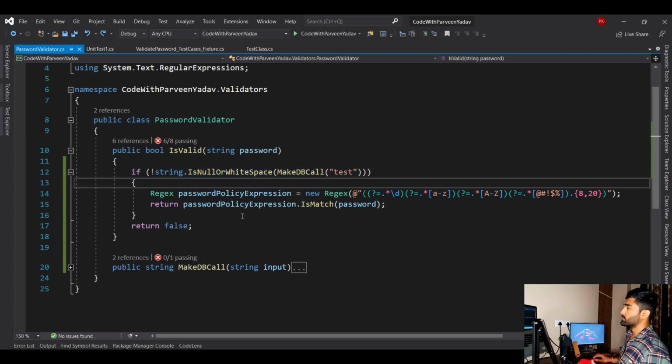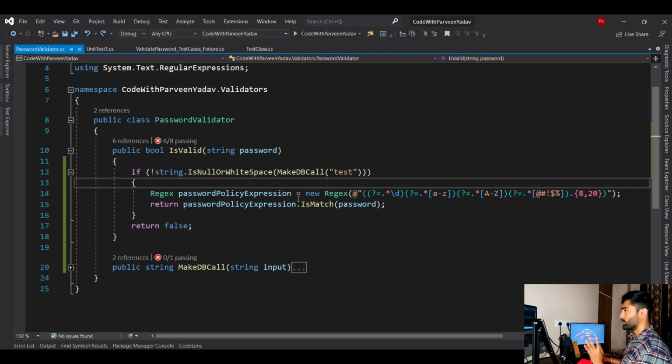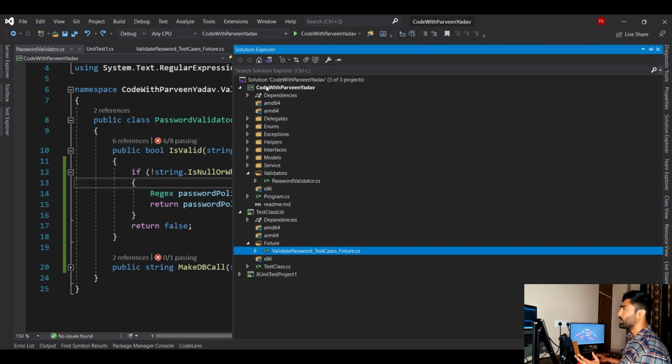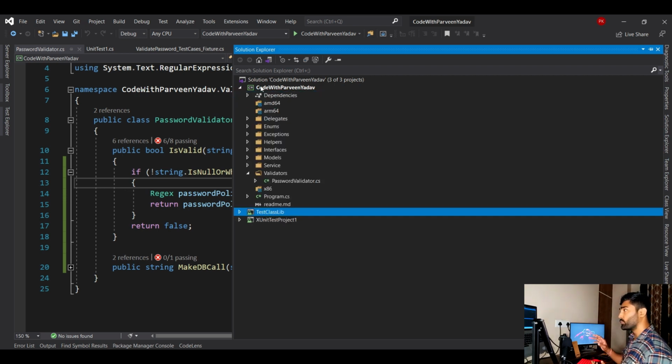Sometimes when you are working on an enterprise application, it is possible that you don't have any UI, right? So how will you test that? Then unit tests will help you to test your logic. If you see here, this application is not an Angular project, not a Windows Forms app. I don't have any UI to test, and this is just a class library. I don't even have any API. I'm just writing a DLL that I'm going to provide to some other team. They are just going to consume that DLL and then test. In that case, how will I test my logic? So unit tests are going to help here.